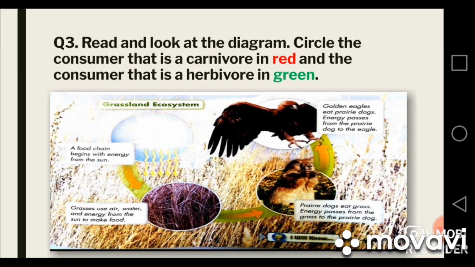Here is question number 3 for you. Hold red and green colors in your hands. You have to circle the consumer that is a carnivore in red and the consumer that is a herbivore with the green color. In this food chain, the eagle is a carnivore, so you will circle the eagle in red color. The prairie dog is a herbivore, so you will circle the prairie dog with the green color.